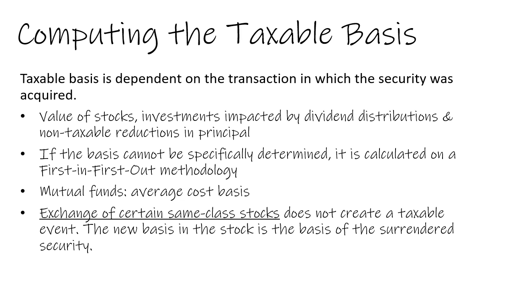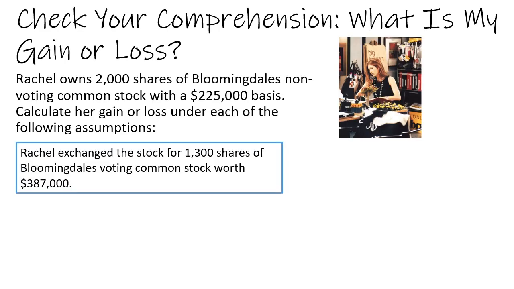And let's take a look at what that specifically means. If Rachel owns 2,000 shares of Bloomingdale's non-voting common stock with a $225,000 basis, what would be her gain or loss under each of the following assumptions? First, if Rachel exchanged the stock for 1,300 shares of Bloomingdale's voting common stock worth $387,000.